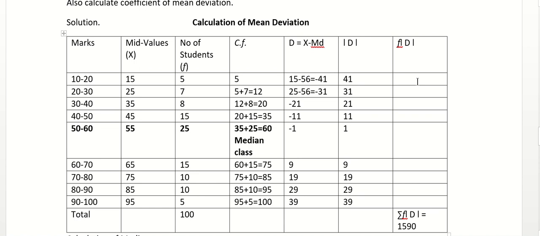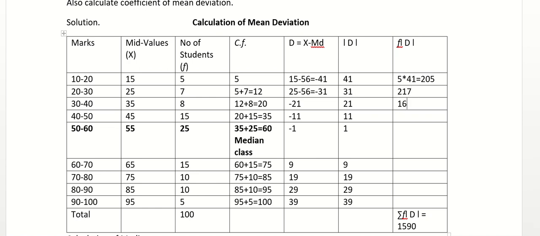Now we will multiply frequency with absolute value of D. So this frequency series would be multiplied by absolute value of D. So F into absolute value of D, how we will calculate it? 5 into 41. Okay. So this becomes 205. Now similarly for the rest of the series also I will multiply this, 7 into 31. Right. So 7 into 31 becomes 217.